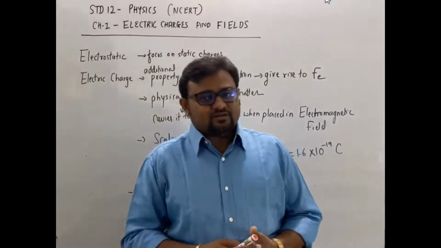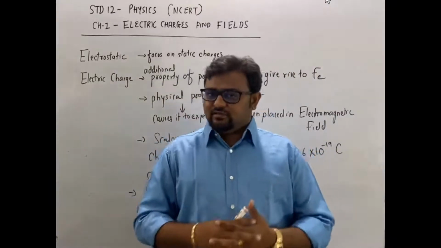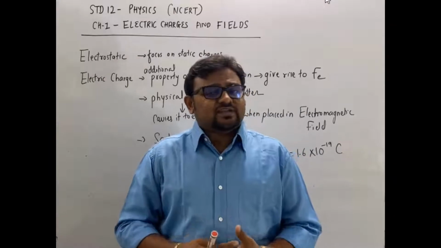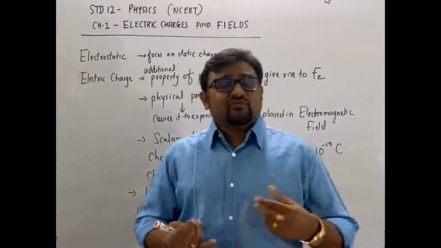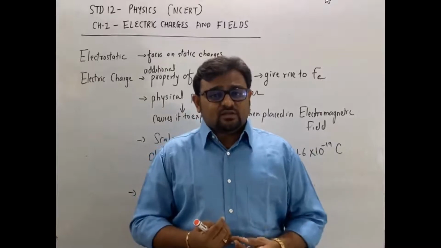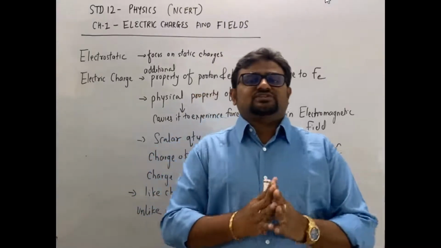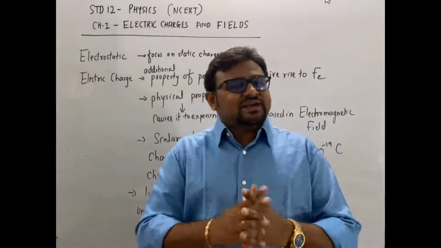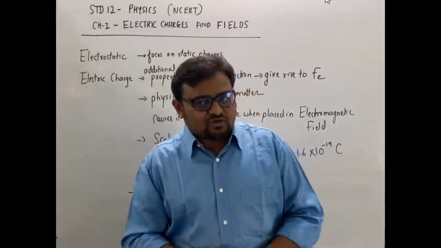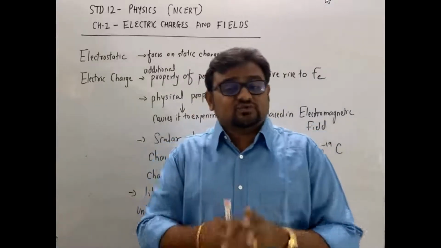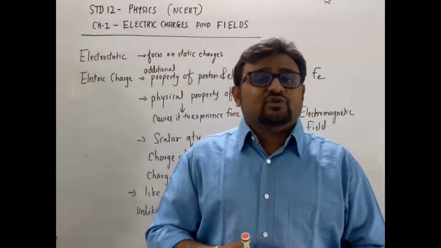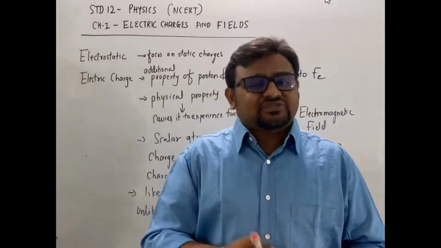What is electrostatic? स्टैटिक का मतलब होता है stationary. Right? So electrostatic is a branch of science that deals with the forces, field and potential related to stationary charges or static charges. Okay, so that is the definition of electrostatic. It's a branch of physics that deals with the forces, field and potential due to stationary or static charges.